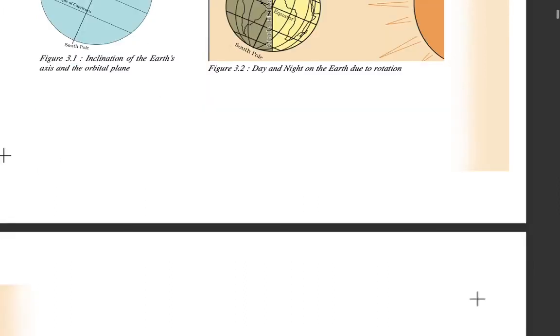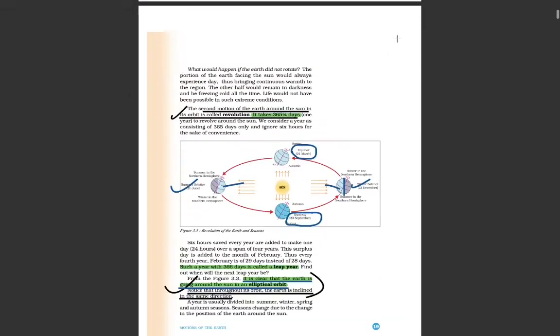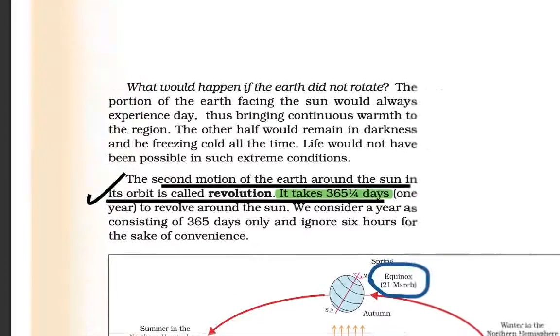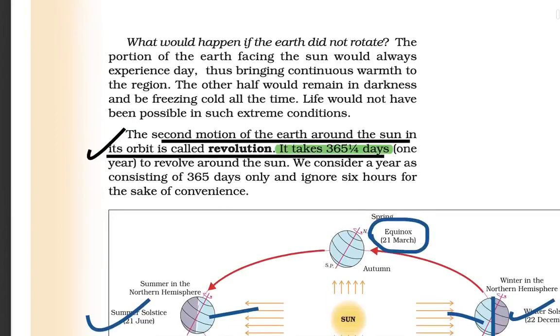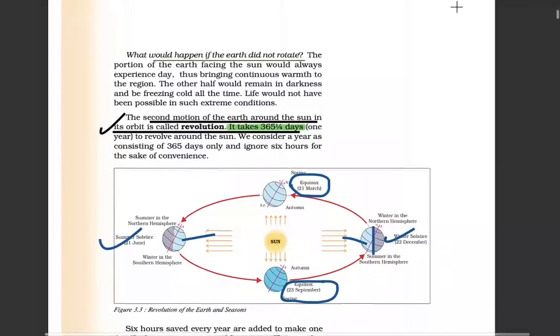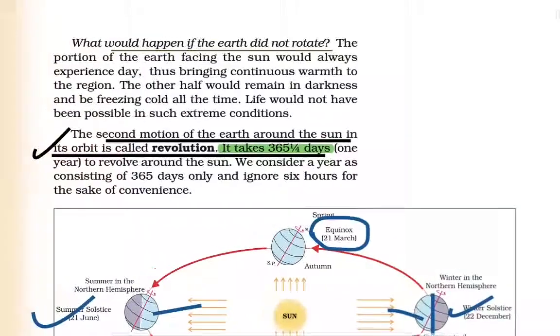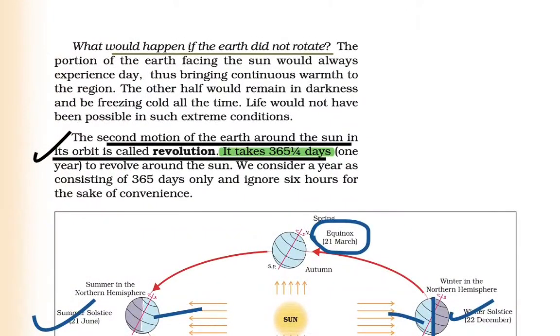Coming to the next, what would happen if the earth did not rotate? These are some imaginative activities, but if it did not rotate, then definitely some amount of gravitational force would work and pull the earth towards the sun, and everything would be destroyed.